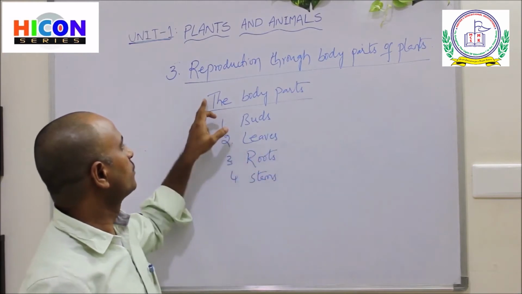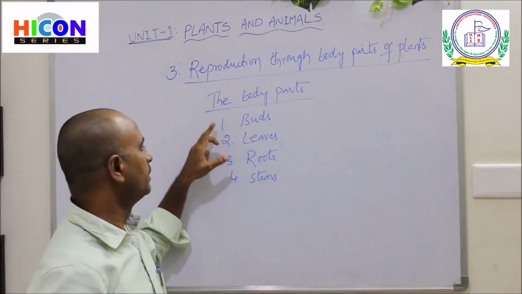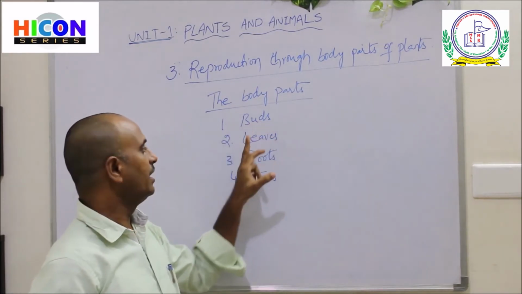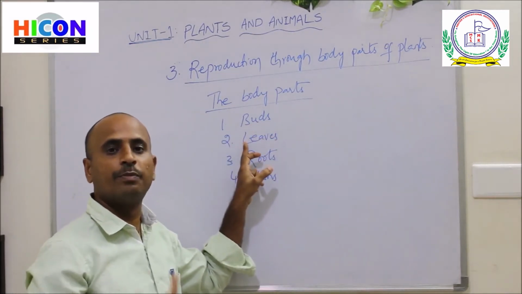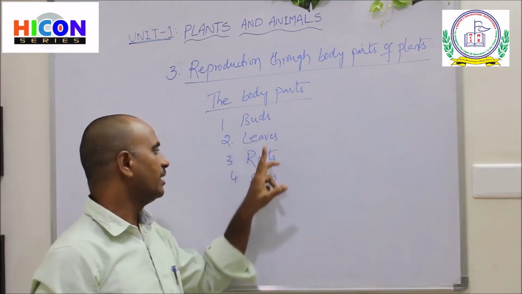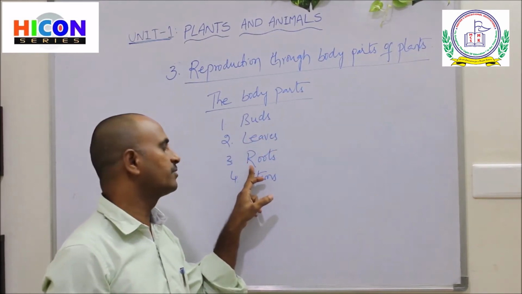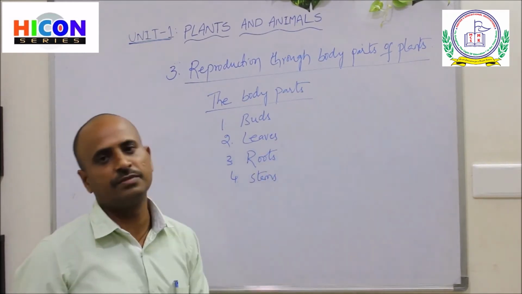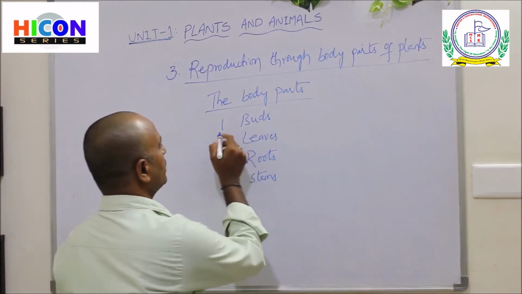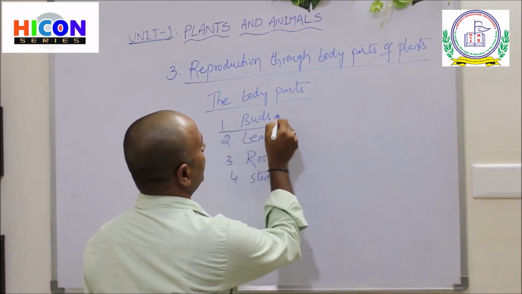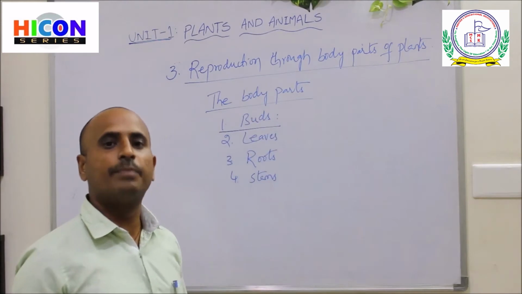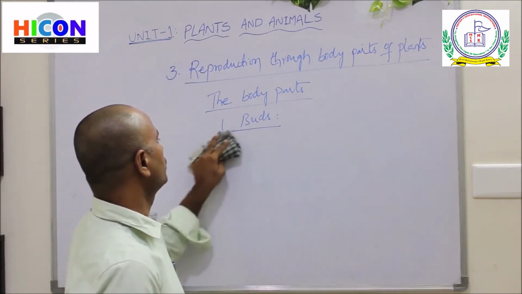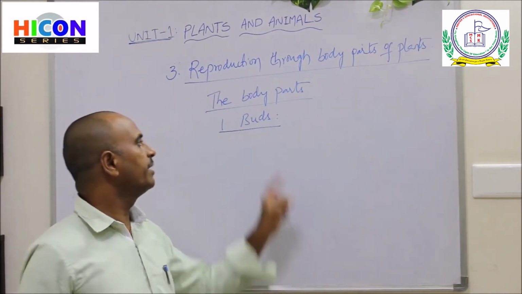Some plants produce new plants from their buds, some reproduce from their leaves, some from their roots, and some from their stems. First of all, let us discuss the plants which reproduce new plants from their buds.